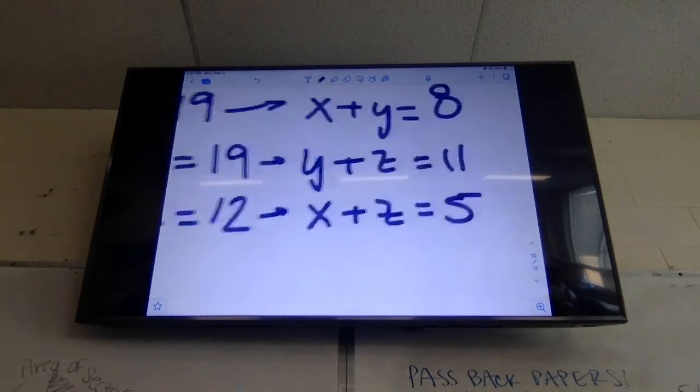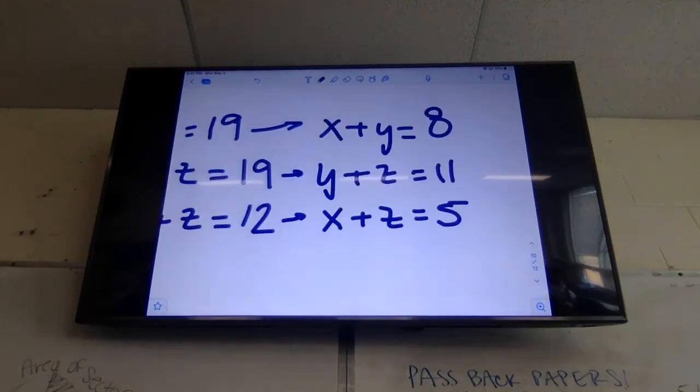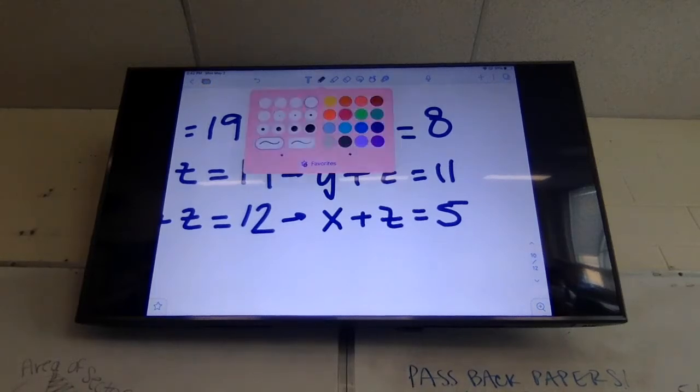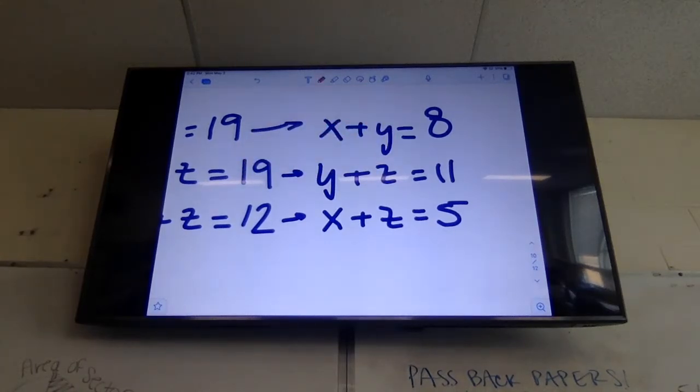All right, so now what we want to do is we want to combine all three of these equations, and you have to pick one line that you're going to make everything negative. In order to cancel out, you're going to make everything negative in one of your equations, and we're going to combine them like a system. So I'm going to pick the middle line. I'm going to make Y and Z and 11 negative, and I'm going to add up my columns. Because that's going to cancel out Y and Z.